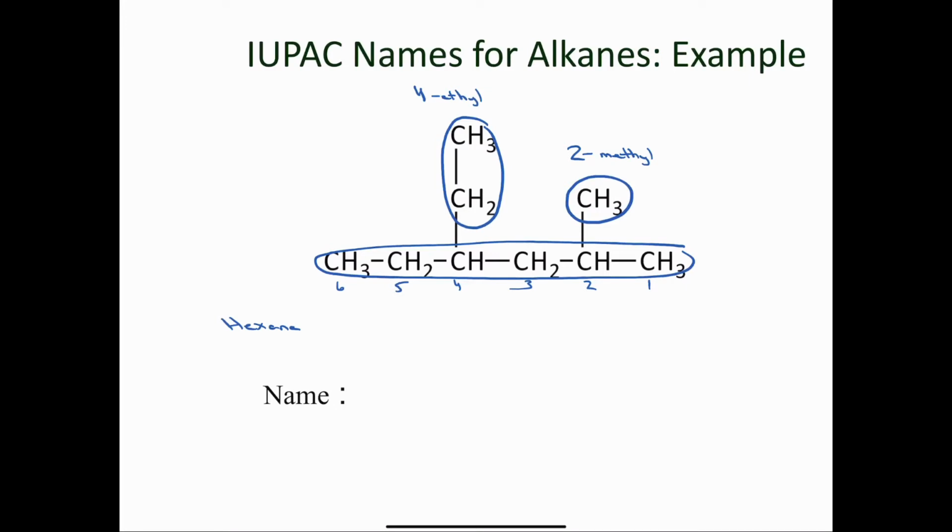Now I'm going to list my substituents, my 2 alkyl groups, in alphabetical order before the base or the parent name. Now, since E comes before M in the alphabet, I'm going to call this compound 4-ethyl-2-methylhexane.